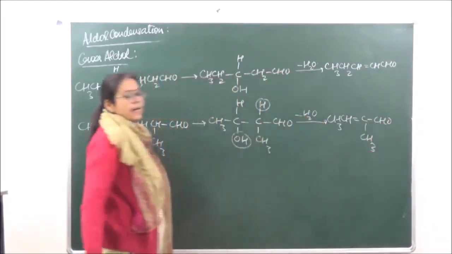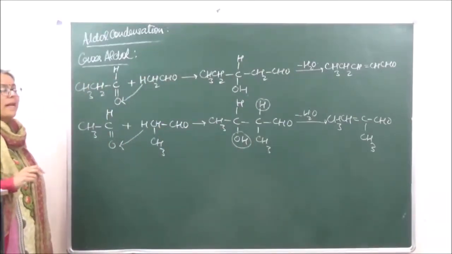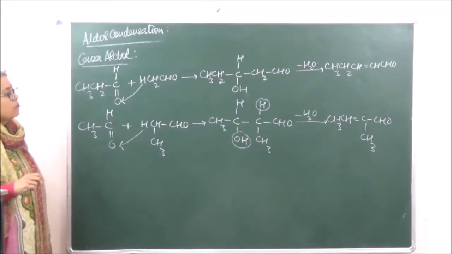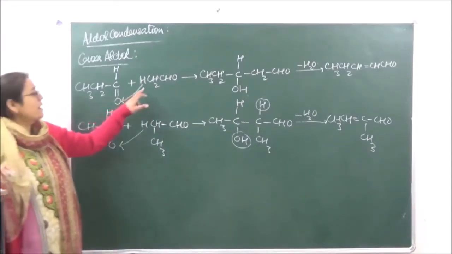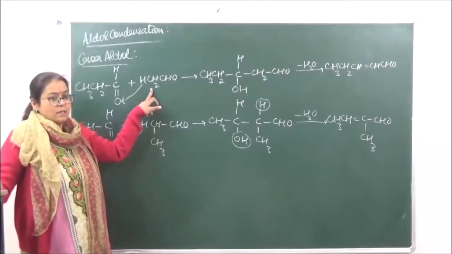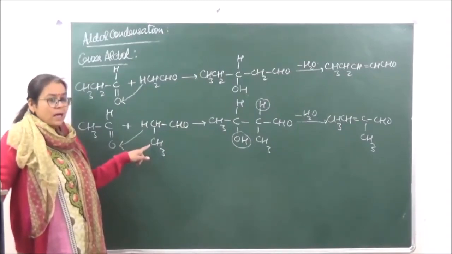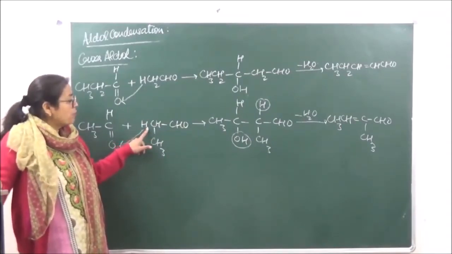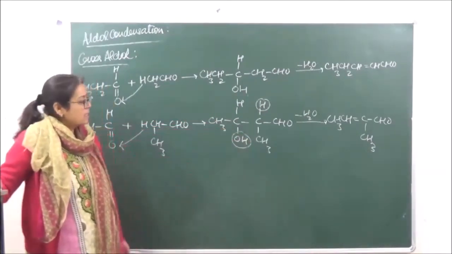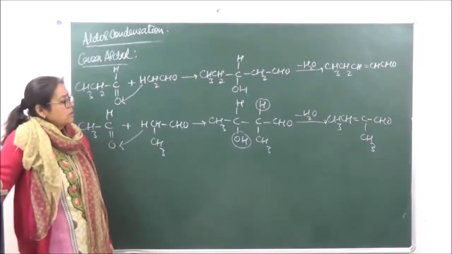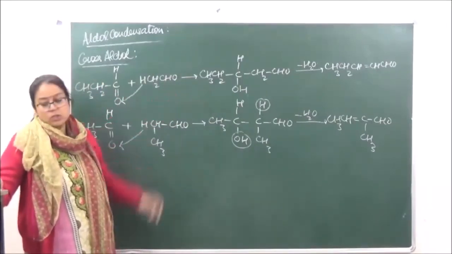An unsaturated aldehyde. So you can see that in both the cases we are taking the same reactants, isn't it? But we are going to get a mixture of products. Why? Because if we're looking at the first case, the alpha hydrogen of acetaldehyde is migrating. But if we are taking over here the alpha hydrogen of propanal, then the alpha hydrogen of propanal will give us a chain isomer over there. Is it clear? So this is going to be a chain isomer of the product which is formed in the first case.